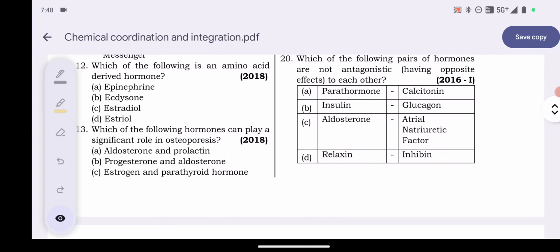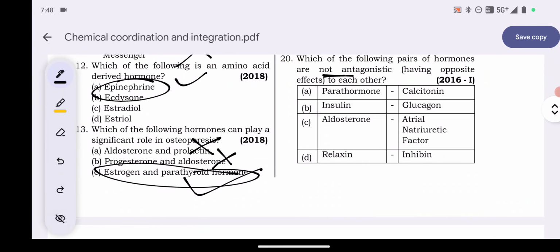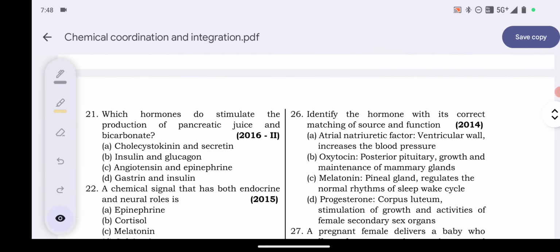So the pair which does not have opposite effect on each other is option D, relaxin and inhibin. Explanation: Sertoli cells secrete a protein called inhibin which inhibits the production of FSH. Relaxin softens the connective tissue making parturition easier. So option D is the answer.